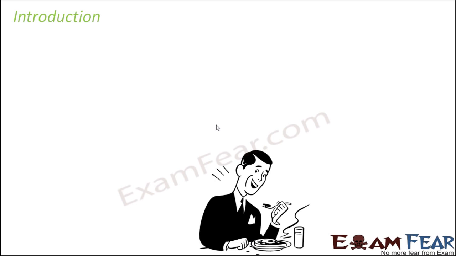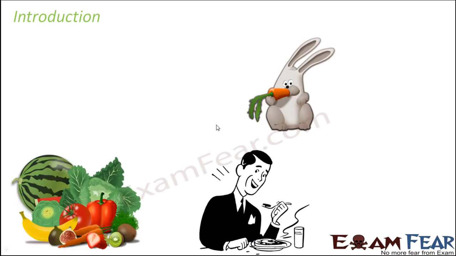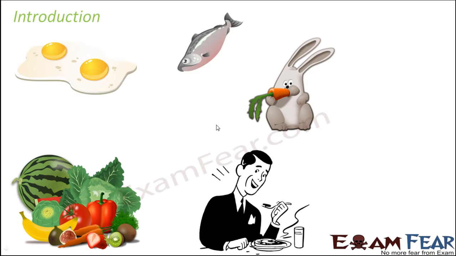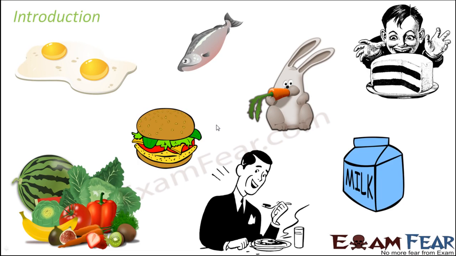So when you think of food, you can think of a variety of things which we actually consume. So whether you talk about the variety of vegetables or the variety of fruits or things like meat, fish, egg, they are all consumed by us in some or the other form, whether we consume them in their raw form or we prepare some dish with them, whether we prepare a burger with vegetables or we prepare a curry with that, or you take the intake of dairy products like milk, butter, cheese.